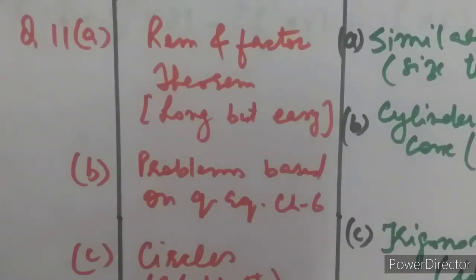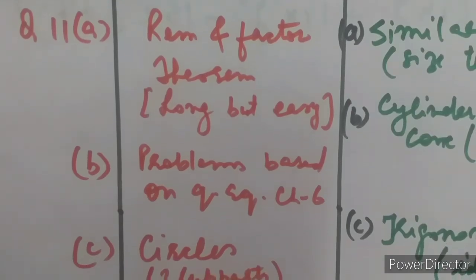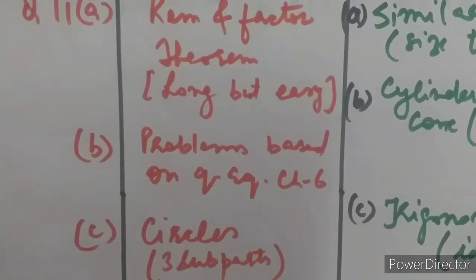Now let us talk about question number 11. In 2019, this was based upon the remainder and factor theorem. So almost everything was given in this question. Full chapter was given. It was a long question but quite easy from remainder and factor theorem. Then part B was from problems based upon quadratic equation, that is chapter number 6, and part C was from circles. It was having 3 subparts.